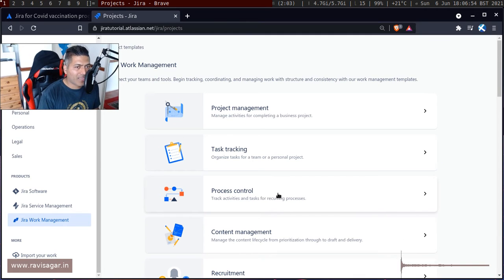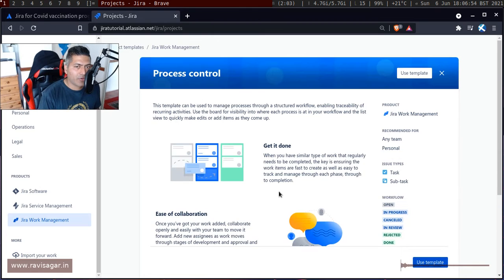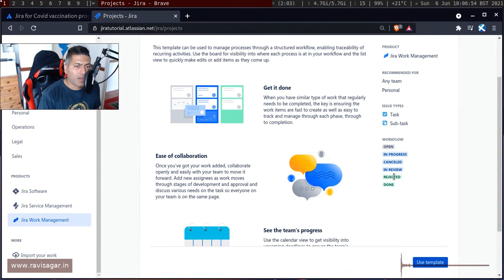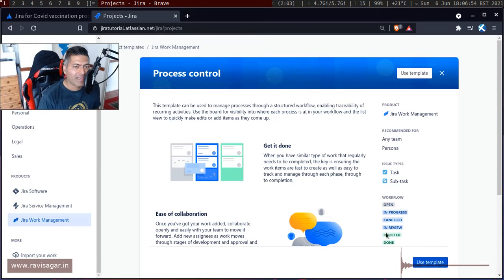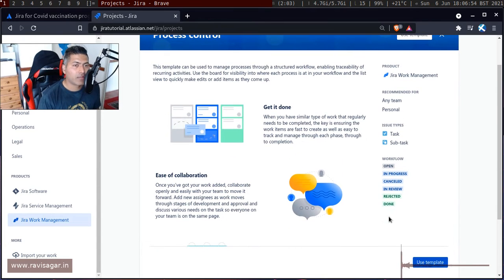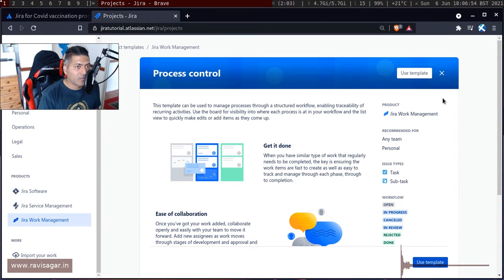You can also go for process tracking, but the main difference is that you get these workflow states which you might not need. So maybe go for any of these templates within Jira Work Management, and start using Jira for the COVID vaccination program. Why not? I think that is the great thing about community. You get ideas from each other.